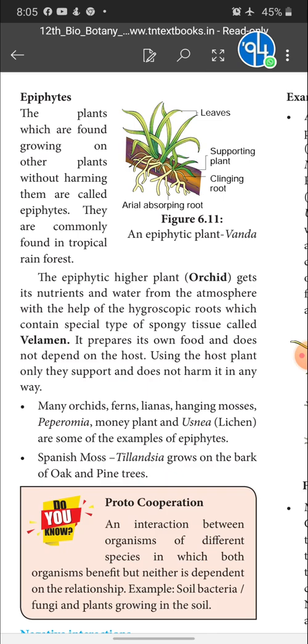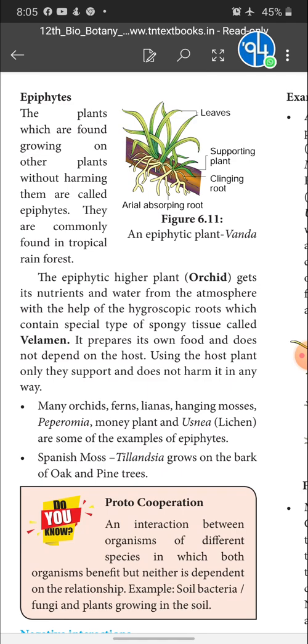So then how does the plant get nutrient? See, the plant possesses a special type of tissue called velamen tissue in its root. It is spongy in nature. This spongy tissue absorbs the atmospheric water and nutrient. With the help of atmospheric water and nutrient, it does photosynthesis and prepares its own food.